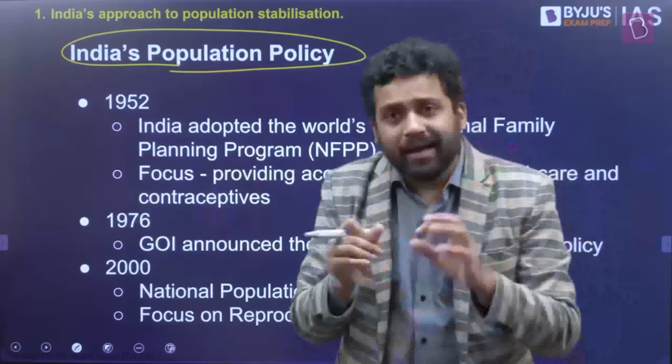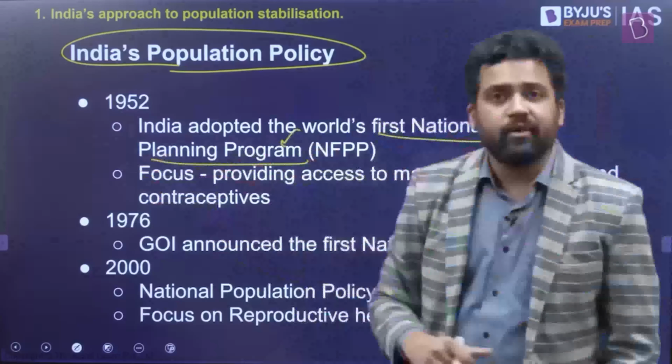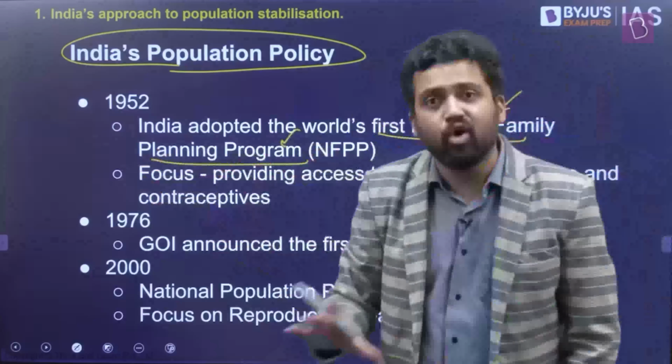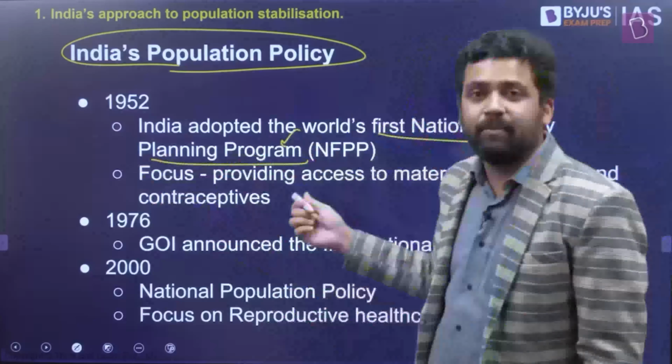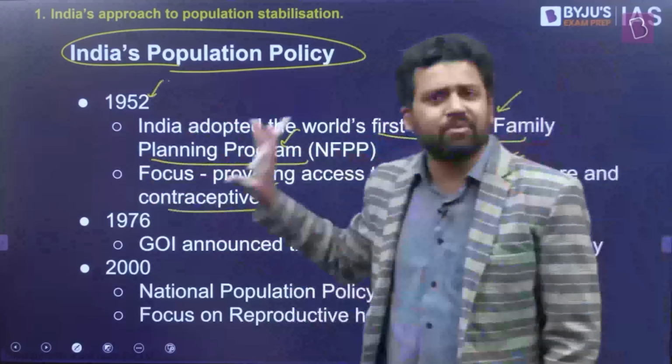When it comes to population, India was the first country in the world to have a national family planning program. After independence, in the 1950s, none of the countries the world over had a national level family planning program. India had a national family planning program in 1952. And at this point of time, the focus was on providing access to medical healthcare and to contraceptives.